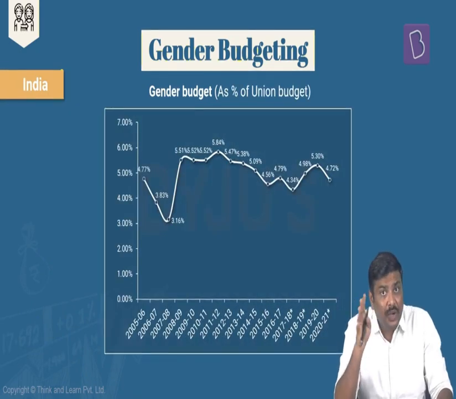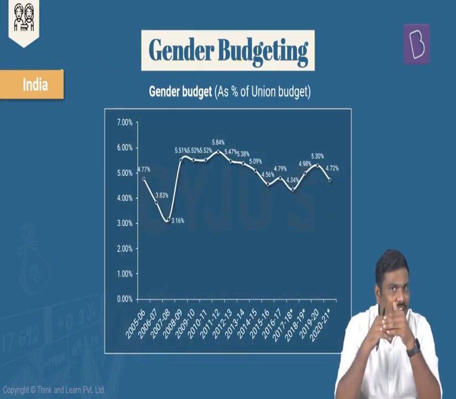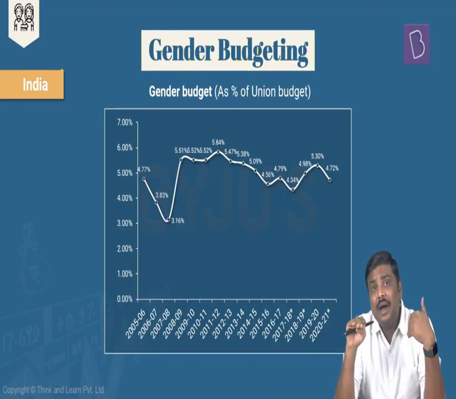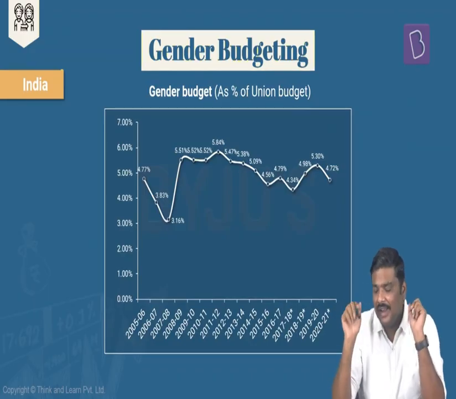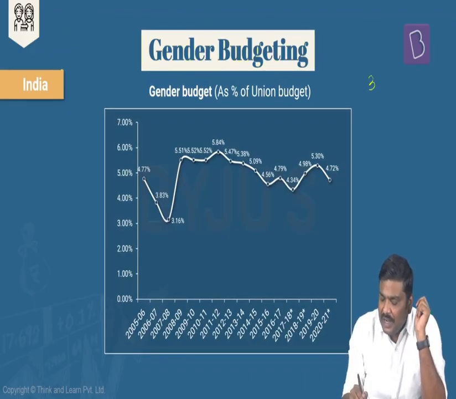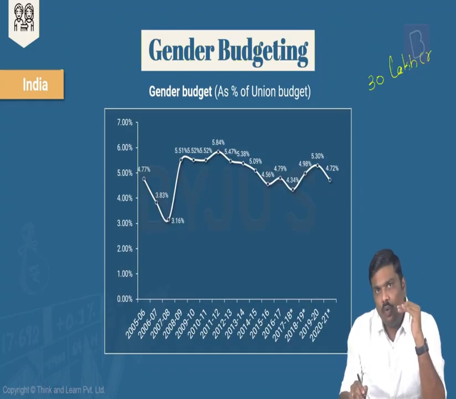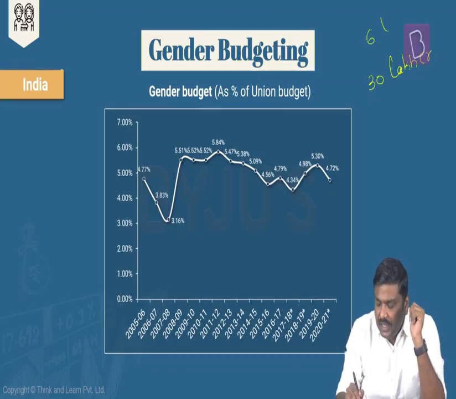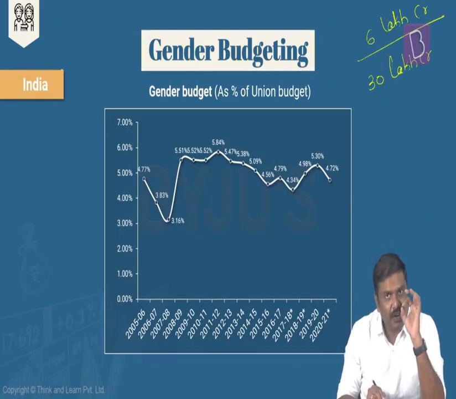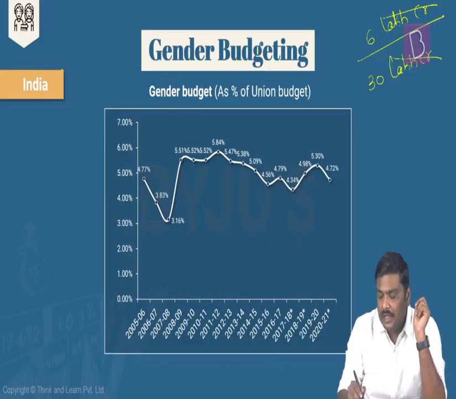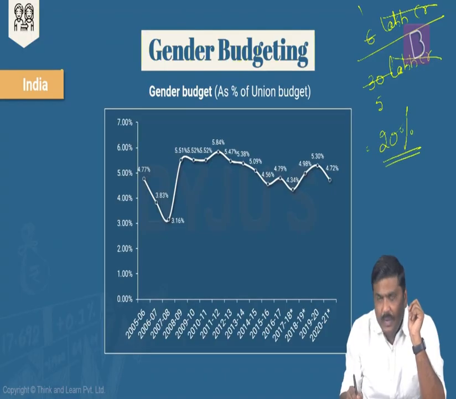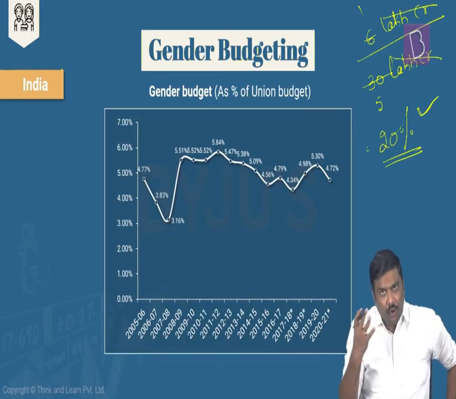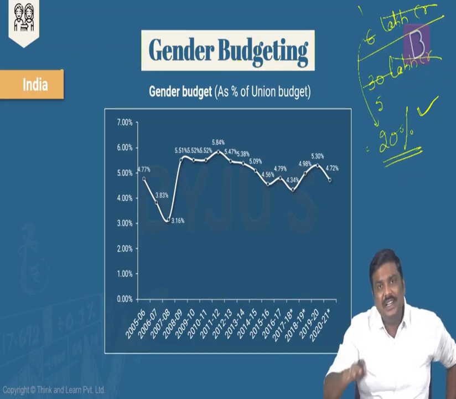Having said so, please understand this as a percentage of the union budget. How much is the expenditure incurred by the government for gender budgeting divided by the overall expenditure? If I want to give a very simple example, imagine that for a particular year the Government of India spends 30 lakh crore rupees for the overall budget, and out of this, hypothetically, the government spends 6 lakh crore rupees for gender budgeting. Then what does it mean? 6 ones are 6, 6 fives are 30. In terms of percentages, 1 upon 5 will be how much? 20%. So as a percentage of total expenditure, gender budgeting will be 20% in this particular example.